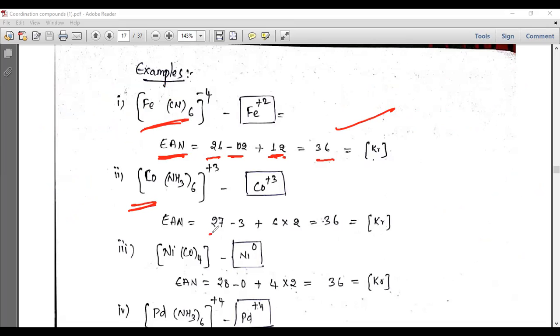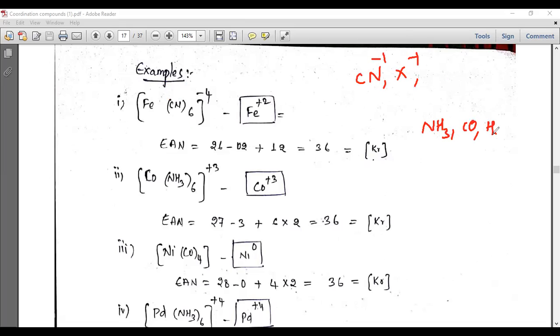So cobalt, which is 27. Here is the way to calculate the oxidation state. If you cannot calculate the oxidation state, nothing will come, and we are wasted. It is very simple. I already told you that cyanide has the -1 oxidation state. Remember that cyanide and all the halogens have the -1 oxidation state, and ammonia, CO, water and bidentate ligands all have zero oxidation state. Cyanide is a monodentate ligand with the -1 oxidation state.